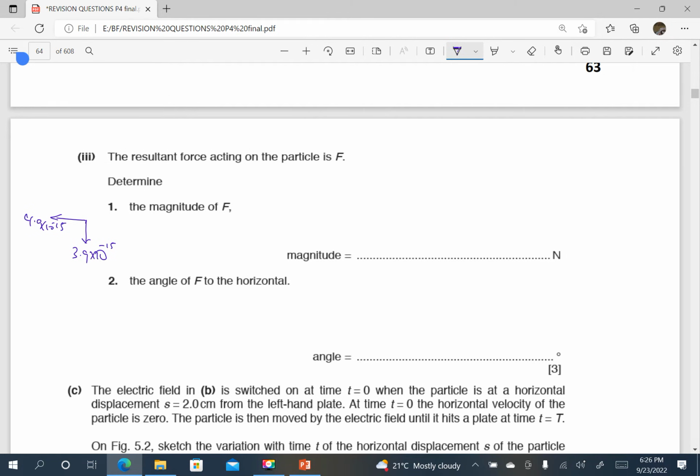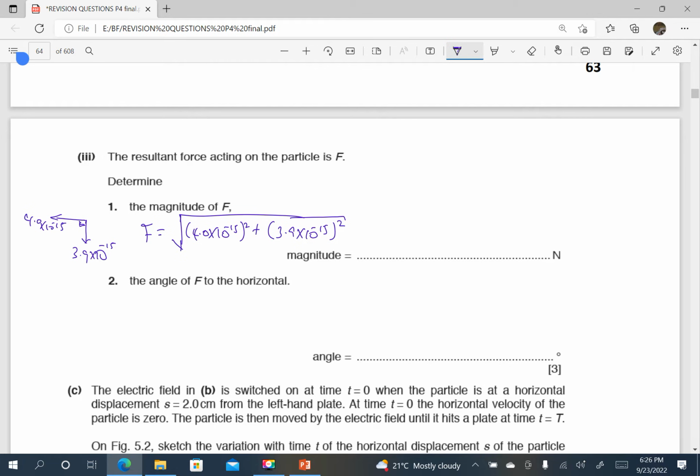These are vectors. The resultant of these vectors at 90 degrees is by the Pythagoras theorem. So the resultant force is going to be the square root of open brackets, 4.0 times 10 power negative 15 squared plus, open another bracket, 3.9 times 10 power negative 15 squared.